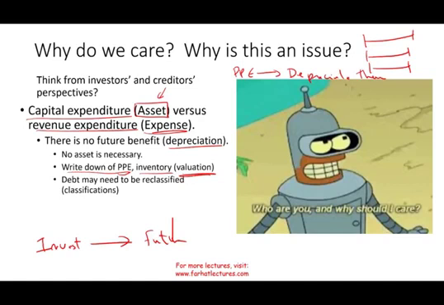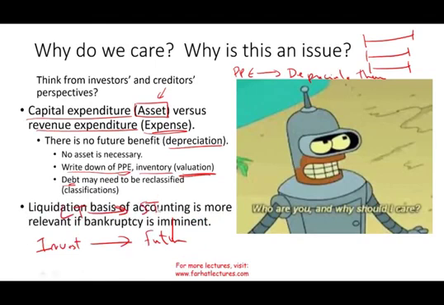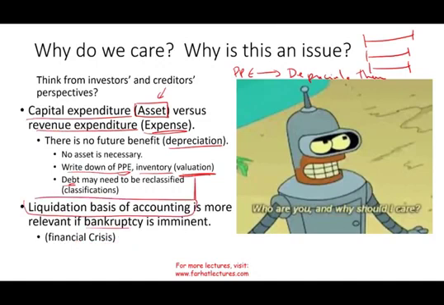As a result, some of the debt may need to be reclassified from, for example, long-term into short-term, because your debt becomes due. If you're closing your business, your lenders, your bankers, they want their money immediately. They want their money too. Therefore, that long-term debt that you classified as long-term, you have to switch it to short-term debt. So you have an issue with classification. And what happens under those circumstances when liquidation is imminent? It means that's it. Basically, we're going out of business. When liquidation is imminent, we have to use liquidation basis of accounting, which is kind of bankruptcy accounting.